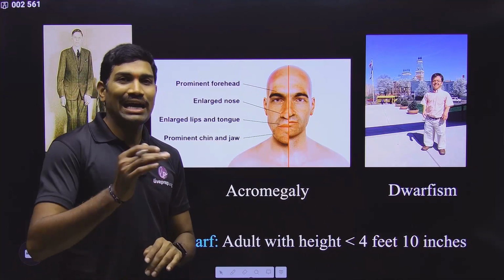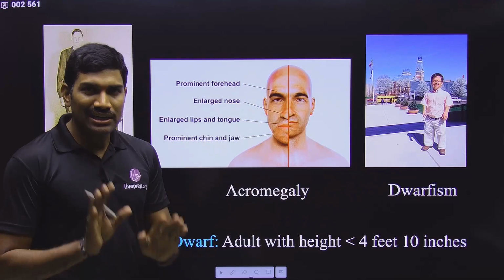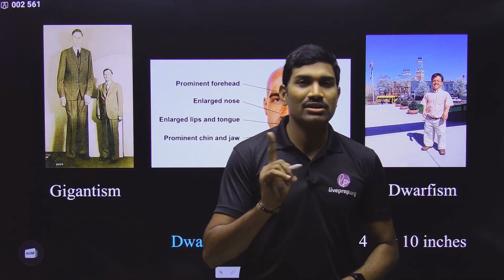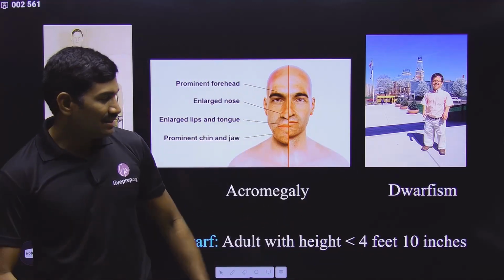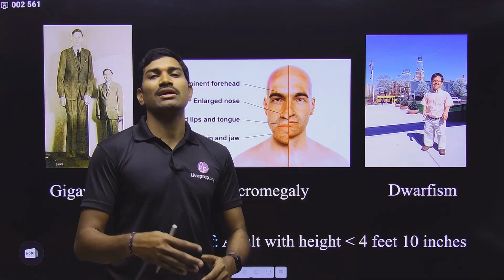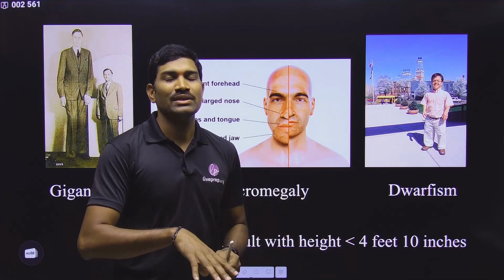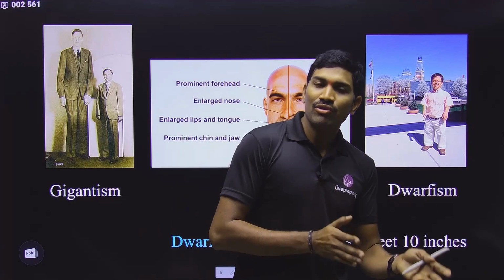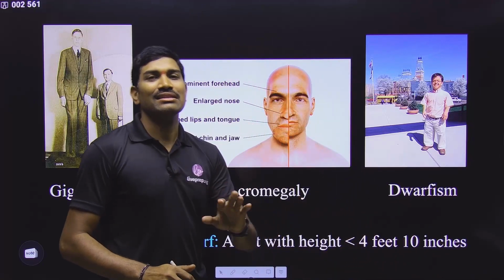An adult individual having a height less than 4 feet 10 inches. Please observe carefully. Technically, a dwarf is an adult human being, not a child, having a height less than 4 feet 10 inches. But in pituitary dwarfism, these individuals will have a height in the range of 4 feet 1 inch to 4 feet 4 inches. That is the average height they have.